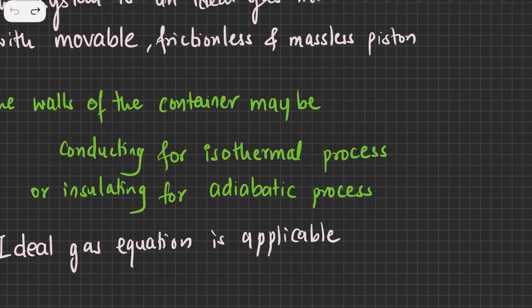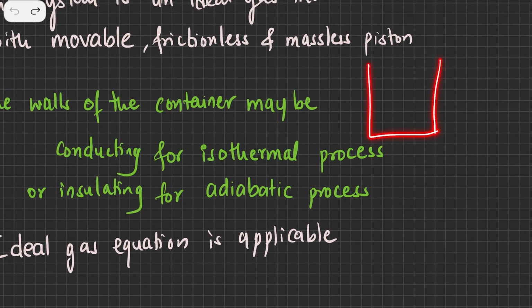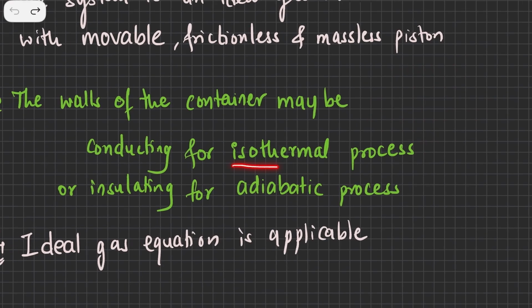So I may have a piston in a container in which the walls are conducting, so the heat may flow in and out. An isothermal process is a process in which the temperature is kept constant. So the walls of the container may be conducting for isothermal processes. However, they should be insulating for an adiabatic process.